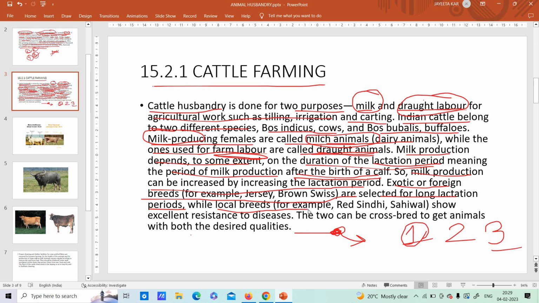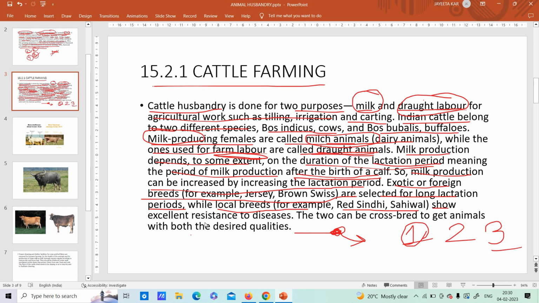Well, local breeds means what, you know? That means our Indian breeds. Now, what are those? Red Sindhi and Sahiwal. Please, you have to remember these names: what are the foreign breeds, what are the Indian breeds. So you have to remember those. So these are the Red Sindhi and Sahiwal. Are they all negative in character?